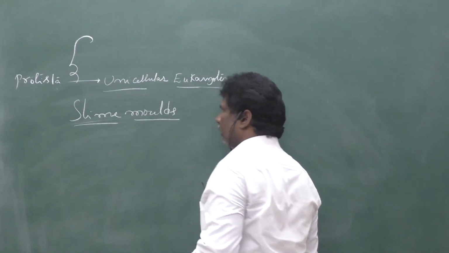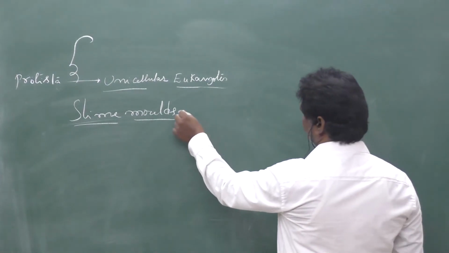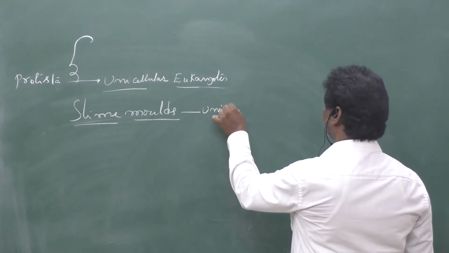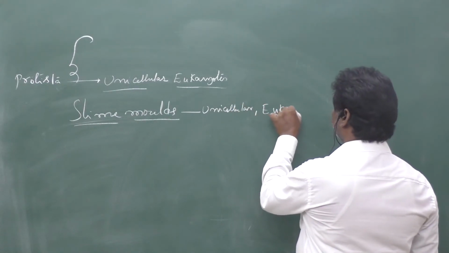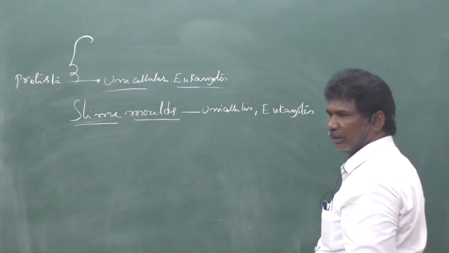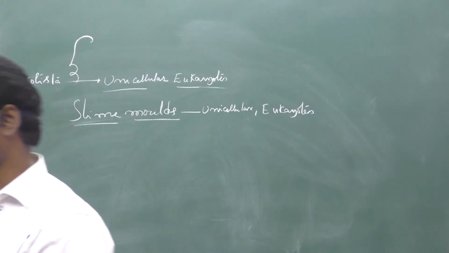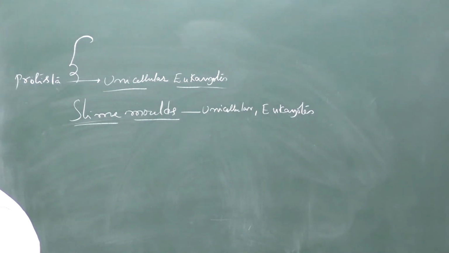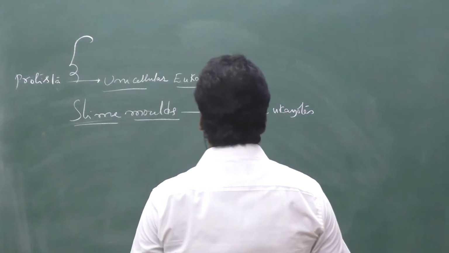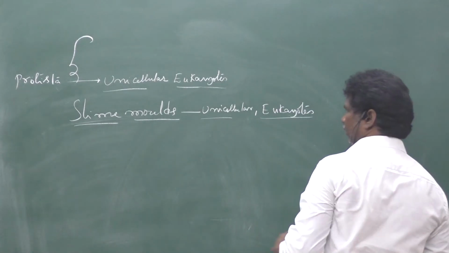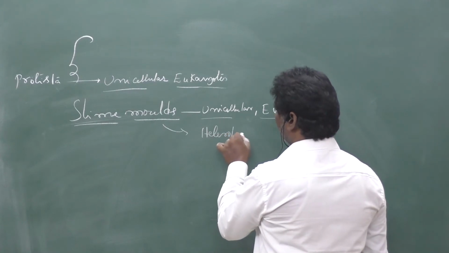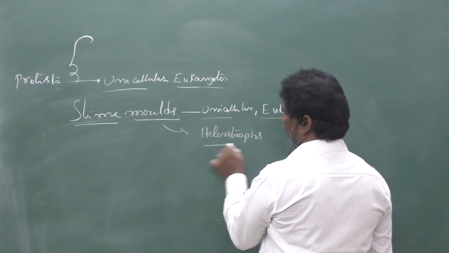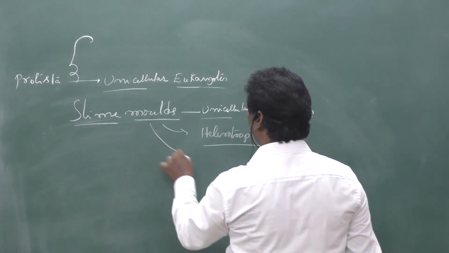Slime molds. These are unicellular eukaryotes, completely heterotrophs, like fungus. The cell wall is absent.